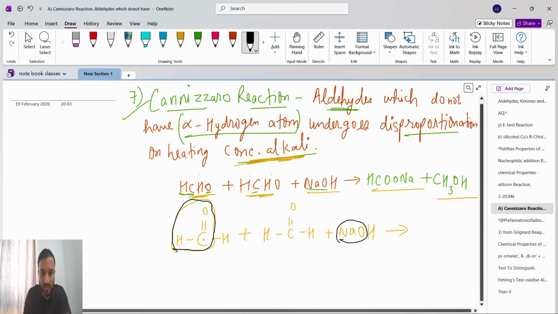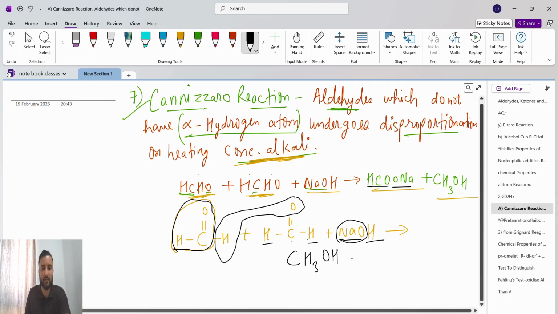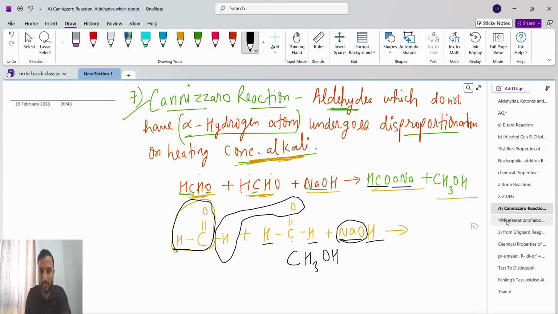So HCO, and then ONa will connect here. Then what remains is CH, how many H? 1, 2, 3 H. So CH3 and then OH, this OH. So CH3OH. Like this, the Cannizzaro reaction.